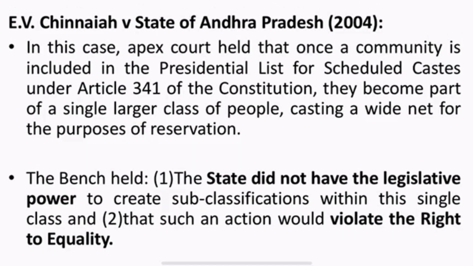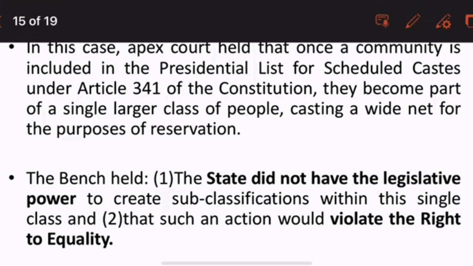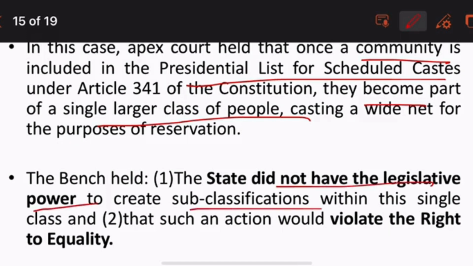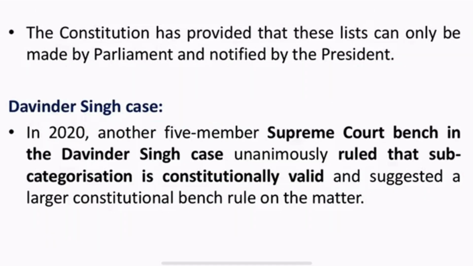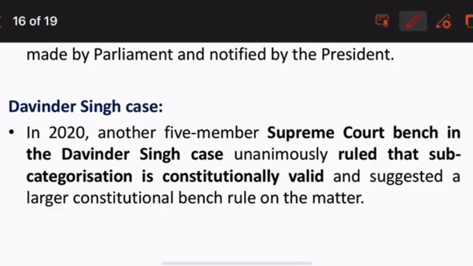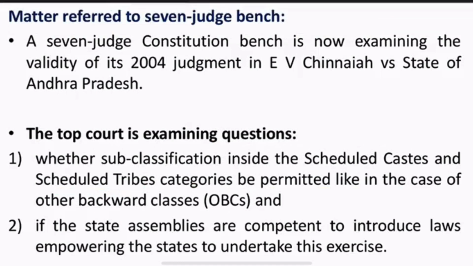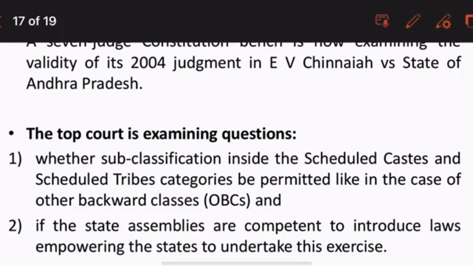All such laws were challenged in courts, and the Supreme Court formed a larger constitution bench to decide the matter. In the E.V. Chinnaiah vs. State of Andhra Pradesh case, the Supreme Court said that once a community is included in the presidential list of SCs, they become part of a single larger class of people, and the state did not have legislative power to create subclassification. But that has now been revamped. In the Davinder Singh case in 2020, another 5-member bench unanimously ruled that subcategorization is constitutionally valid, and a 7-judge constitution bench is examining the validity of the 2004 judgment.